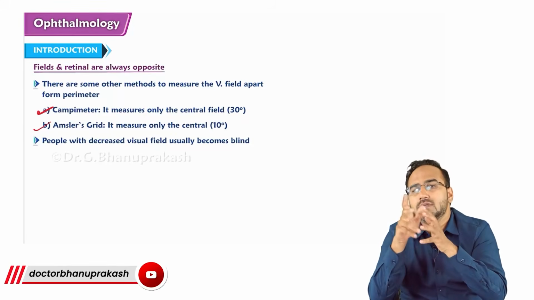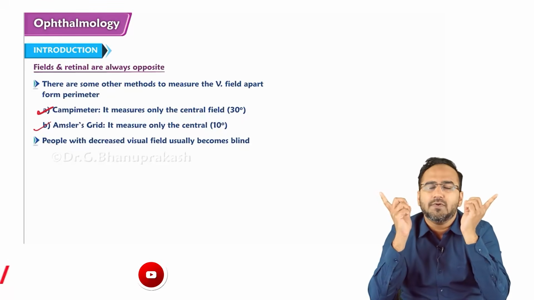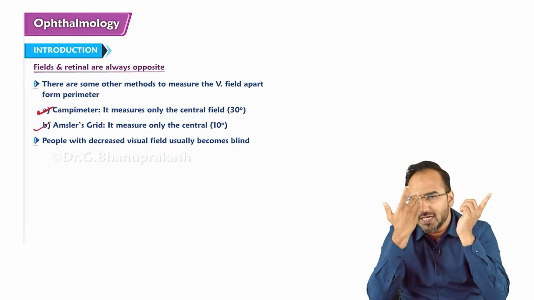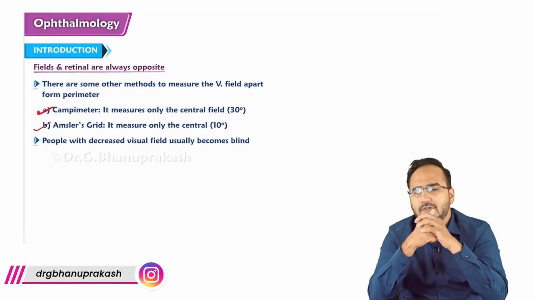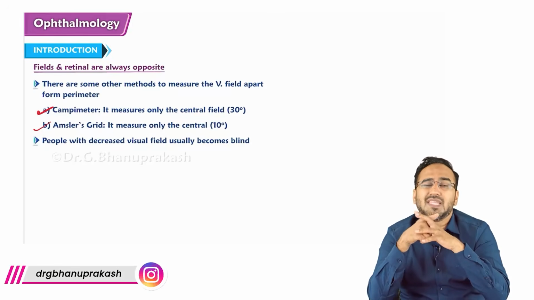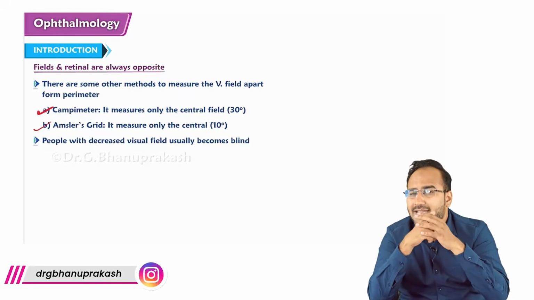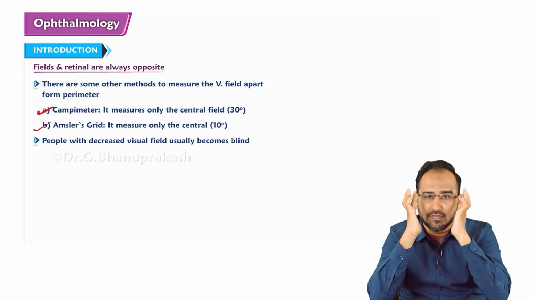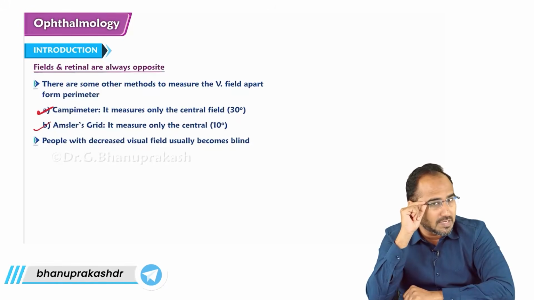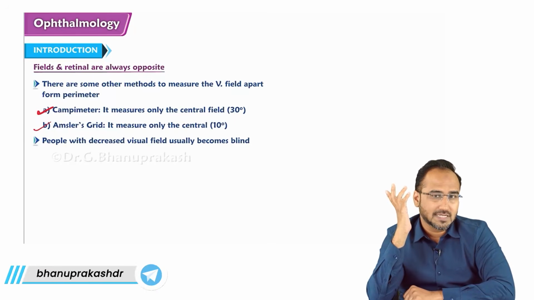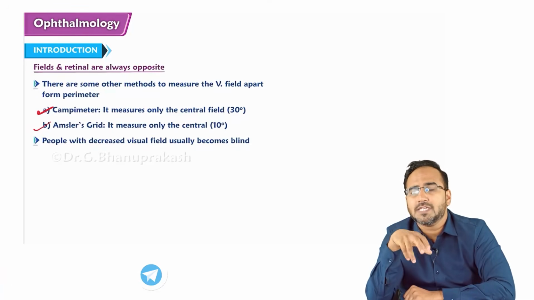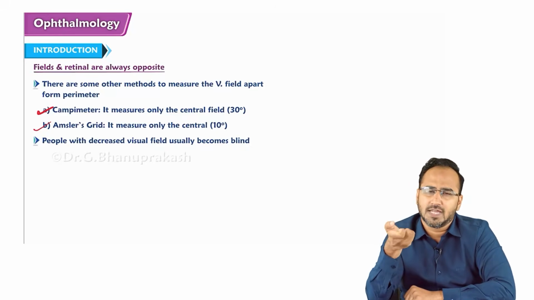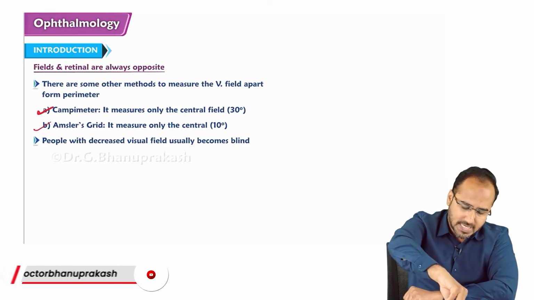Visual field, I told you, superior is there, nasal is there, temporal is there, and inferior is there. The smallest or the shortest is the nasal, the largest or the longest is the temporal field. Okay? Spectacles, if you wear spectacles usually decrease the visual field. Why? Because when we are wearing spectacles, my temporal field will be reduced. Why? Because of the specs, right? Contact lenses increase the visual field. Greater eye, like if at all the patient is having wide eyes, greater visual field. Narrow eyes, decreased visual field. Okay, that's regarding visual field.